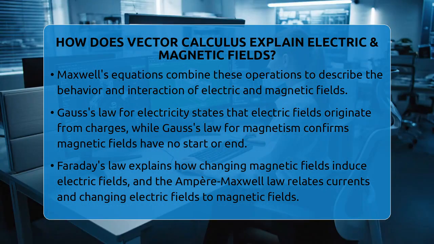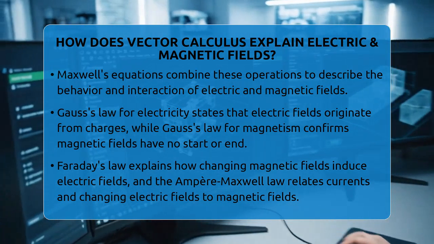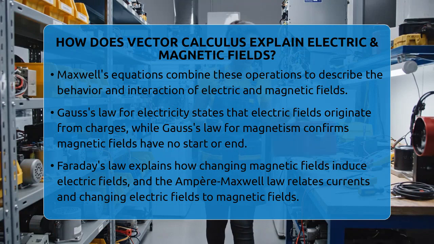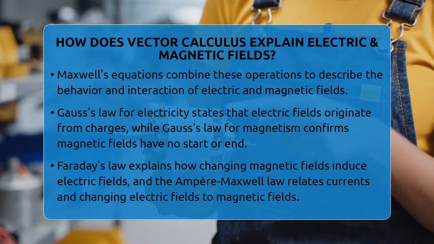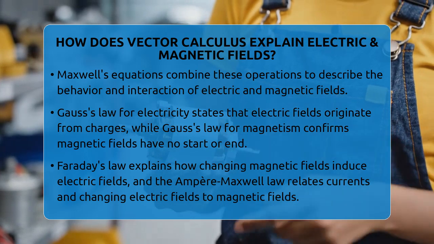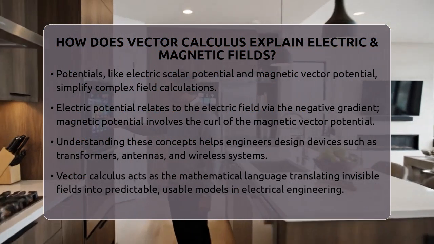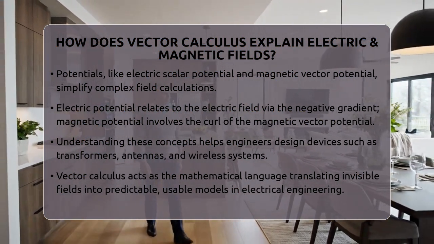In electrical engineering, understanding these concepts helps us design everything from transformers to wireless communication systems. When engineers analyze how a current in a wire creates a magnetic field, they use the curl operation. When predicting how electromagnetic waves travel through space, they rely on these mathematical tools to solve complex field equations.